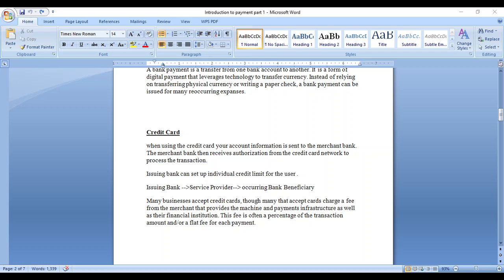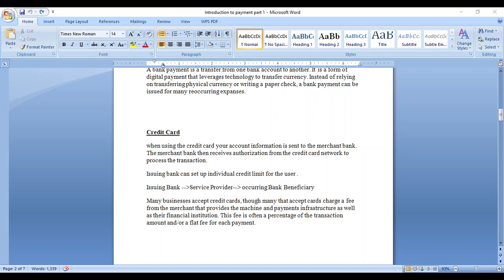Risk check means you have already used the credit card many times, but you are a risky customer, you won't pay the amount properly on the bank side. At that time, they mark you as a high risk customer and deactivate your credit card service. At any point of time, in case you are using the credit card and do not pay the amount by the due date, you can't approach another bank, they won't provide a credit card because they put you as a high risk customer in the Master and Visa card network itself.